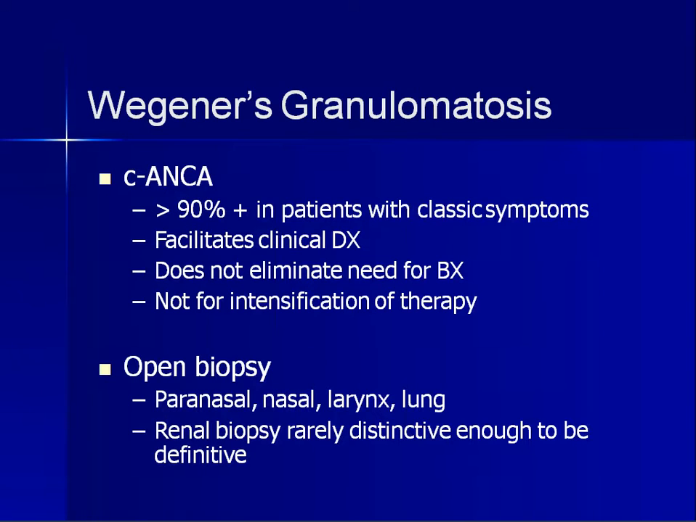So it is C-ANCA positive. There is C-ANCA positivity in more than 90% of the patients with classic symptoms, the ones we were discussing previously, with involvement of renal and pulmonary systems and with that criteria. The presence of C-ANCA is seen in more than 90% of patients, and it facilitates the clinical diagnosis but does not eliminate the need for the biopsy, and not for intensification of therapy. So the presence of C-ANCA doesn't determine the treatment or eliminate the need for the biopsy. It only facilitates the clinical diagnosis.